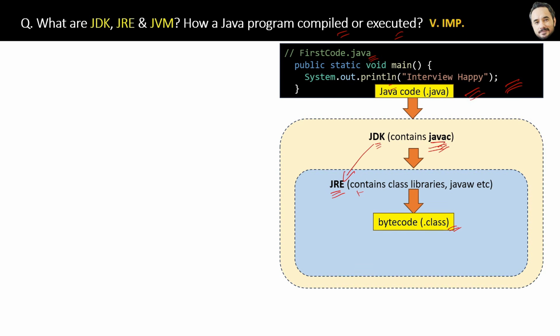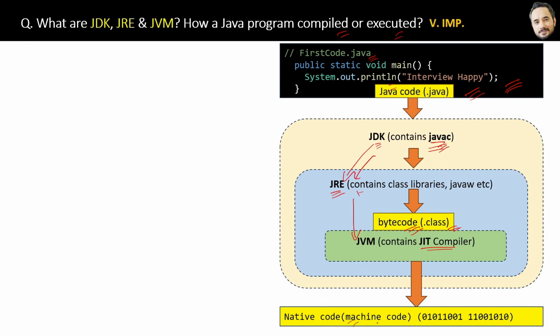Now when you press the run program button or run command, after that it will be runtime. Okay, what will happen next? JDK will have the JRE, right? And JRE will have the JVM inside it, and JVM will contain the JIT compiler, which will finally execute and convert the bytecode into the native code or the machine code, you can say, which is the ultimate code which your computer and hardware can understand.